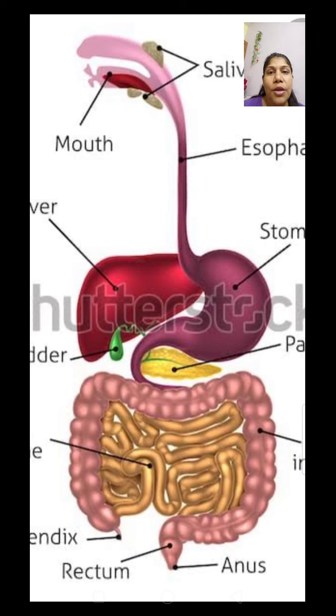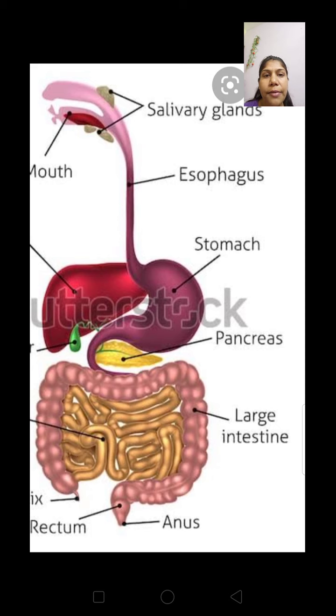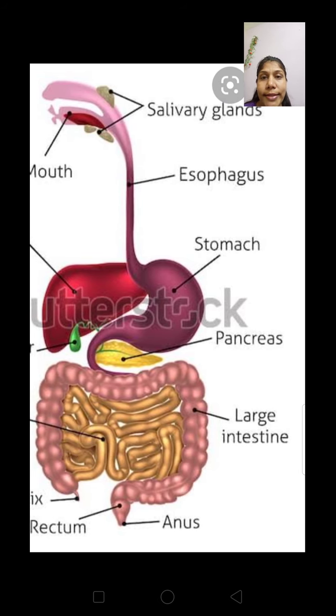The muscles and the teeth present inside the mouth help in breaking the food into smaller pieces. The movement of the muscle, tongue, and the saliva, which is secreted by the salivary gland, altogether makes the food soft. The main function of the salivary gland is also to digest the food to a certain amount.